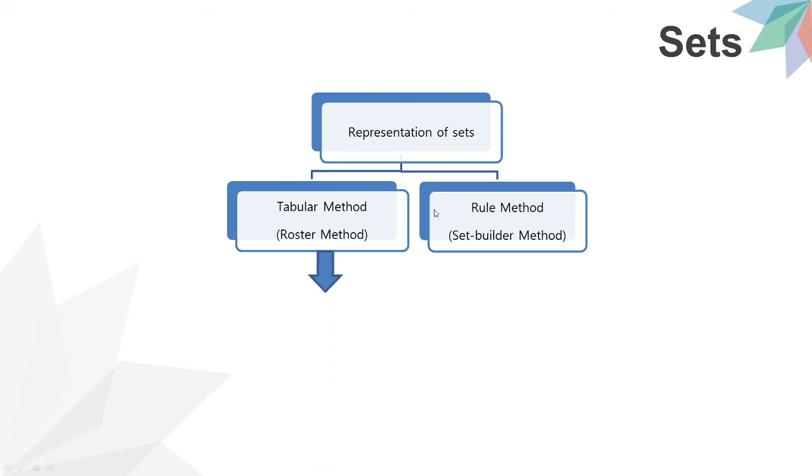So coming to the tabular method, that is nothing but the roster method. A set of all letters in the word MATHEMATICS. So A is equal to {M, A, T, H, E, M, A, T, I, C, S}, meaning we are differentiating the letters here, not totally writing mathematics, we are differentiating the letters.